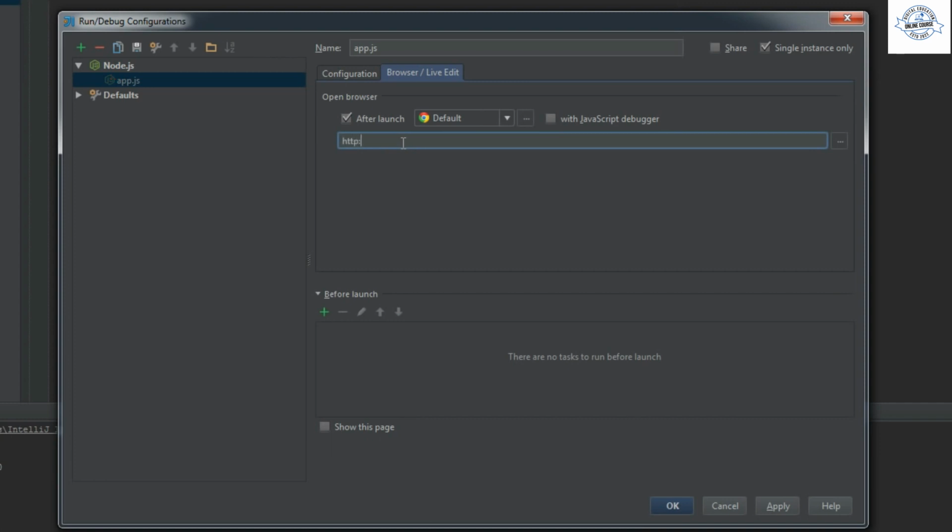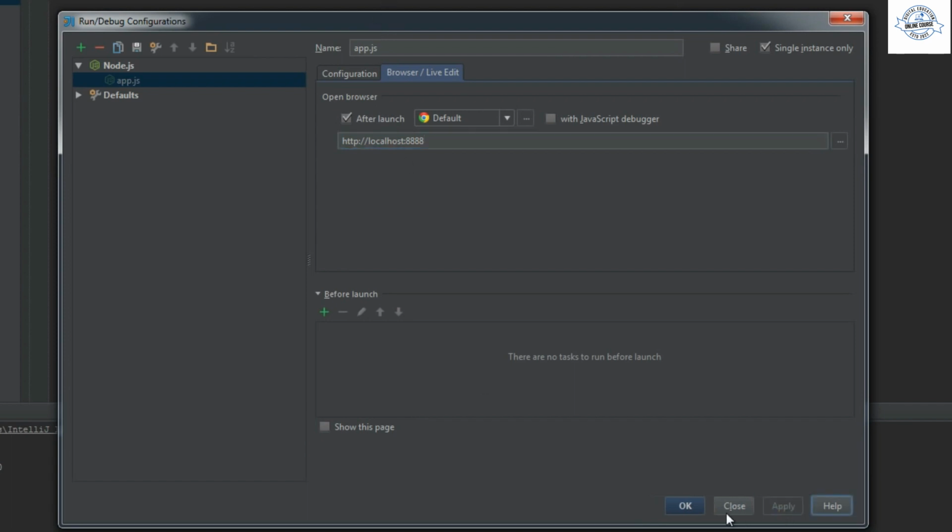So I'll put HTTP localhost, which means my computer, port 8888. So again, whenever we're making Node.js applications, we're going to have to say that this is the correct port in the correct location, but we'll take care of that whenever I show you guys how to do everything. Just setting everything up now.